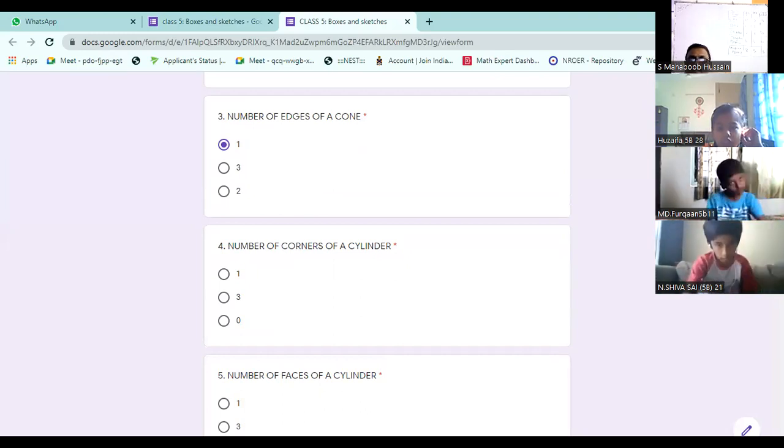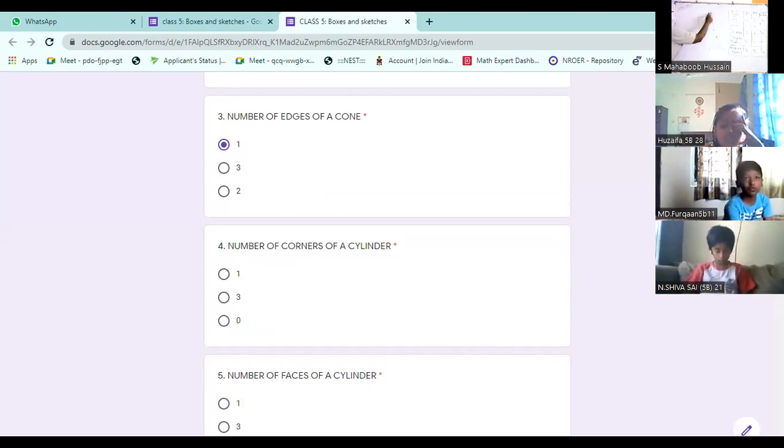Number of corners of a cylinder. 0, sir. Cylinder, there will be no corners. A corner will be like this. This is called a corner, a vertex. But here the lines are not meeting. For a cylinder, corners or vertices, 0 is the answer.